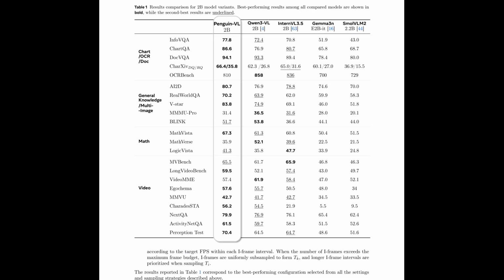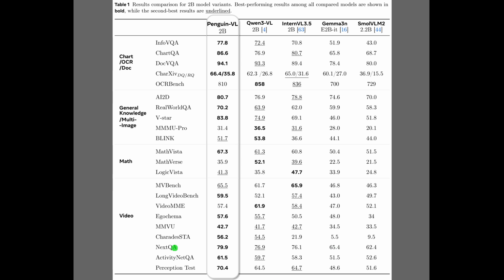So, after Figure 3 outlined the unified architecture, Table 1 details the performance of the 2 billion parameter model variants. The left side groups the evaluation benchmarks into distinct categories, spanning document comprehension, general knowledge, math, and video tasks. Then, focusing on the highlighted column, we see that Penguin-VL secures the top spot in the majority of these tests, which are marked in bold. This broad success, especially against strong baselines like Qwen 3VL, validates that the text-driven vision encoder genuinely captures the fine-grained visual details needed for diverse reasoning tasks.